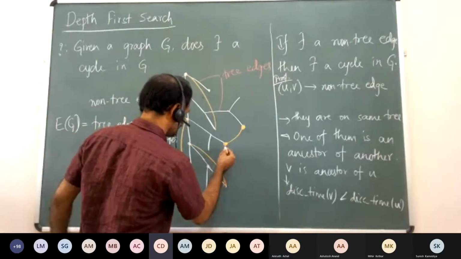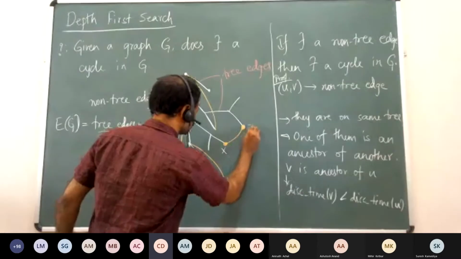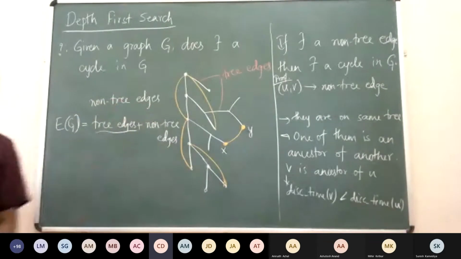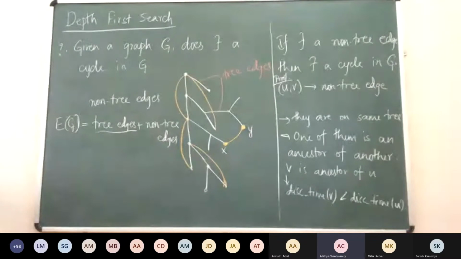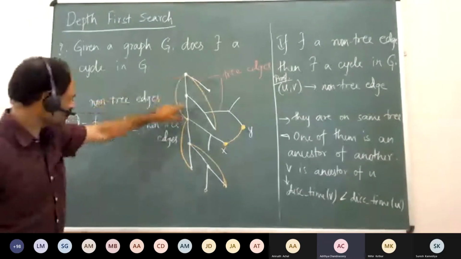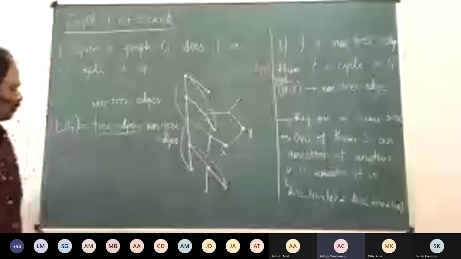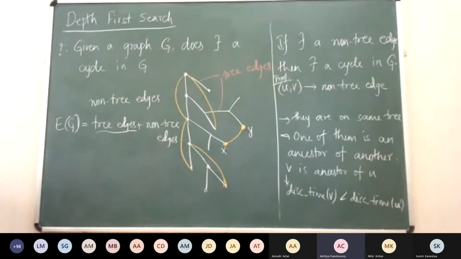So let me just name these vertices so that it becomes easy for us to argue. So these are X and Y. Someone said there won't be an edge like this because suppose you're doing DFS and you go to Y, you wouldn't have stopped at Y. You could have gone to X if X was not discovered that way. Assume this was the first path you saw. Suppose you went to X first, you wouldn't have backtracked out. You'd have continued on to Y. Or if you went to Y, you would have continued on to X. But since we backtracked out, that means there was no edge connecting them at that time.